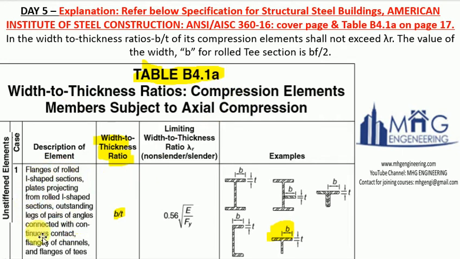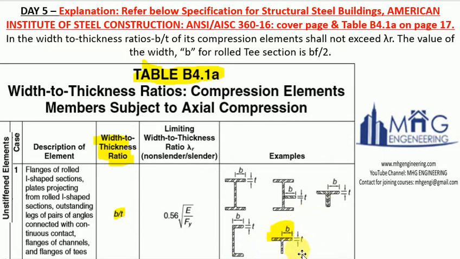And these rolled sections mean they are rolled, the hot steel is poured in the molds and they are rolled out from the factory. They are not welded or riveted or bolted connections, or composite members. They are rolled members. So which are the rolled members? I, double angle, channel, or T.